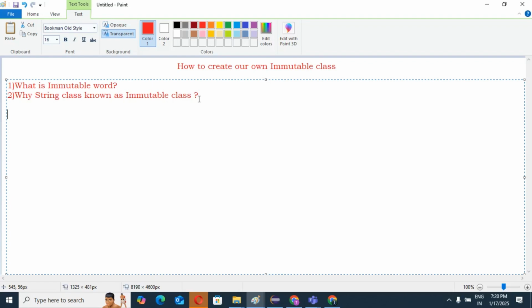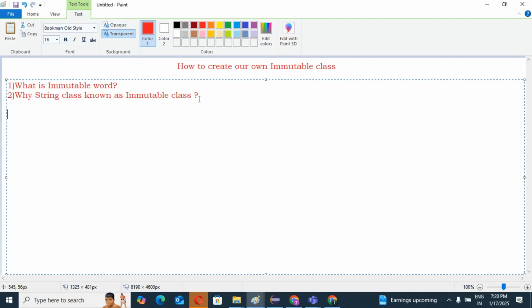So let's see. Once the object has been created, then the object state cannot be modified. That is nothing but an immutable object. Yes or no? Once the object has been created, then the object state cannot be modified, this is called an immutable object. So guys, here we are learning how to create a user defined immutable class like the String class.